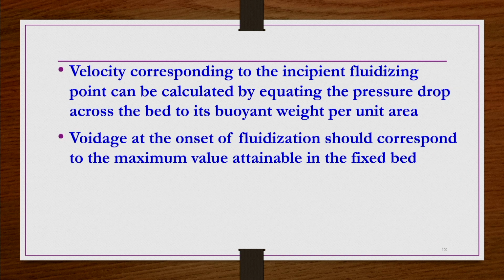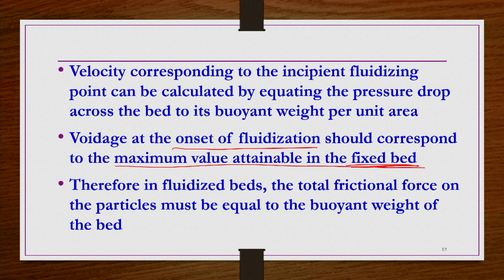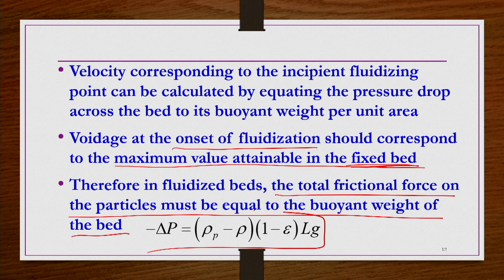Okay. So, the velocity corresponding to the incipient fluidizing point can be calculated by equating the pressure drop across the bed to its buoyant weight per unit area, and the voidage at the onset of fluidization, or incipient point of fluidization, should correspond to the maximum value attainable in the fixed bed conditions. Therefore, in the fluidized bed, the total frictional force on the particles must be equal to the buoyant weight of the bed. When you do these things, you will get this expression.